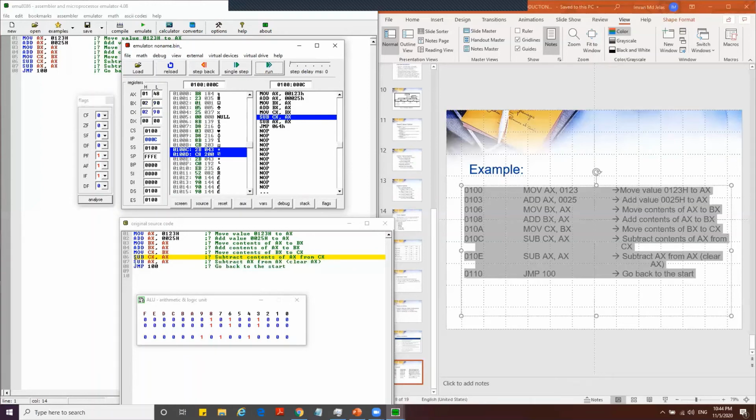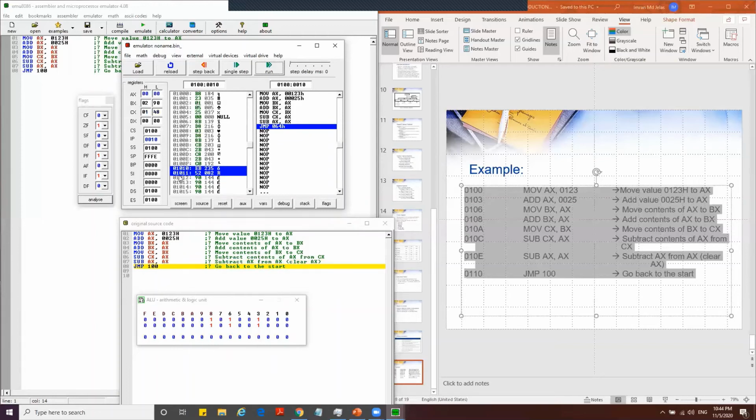And then we're going to subtract later. Subtract AX from CX and store at CX. That means 0290 minus 0148 stored back at CX. So CX is going to get 0148 after subtraction. And then we're going to subtract AX with AX. So AX minus itself, the value is going to be 0. The last one says jump to 100.